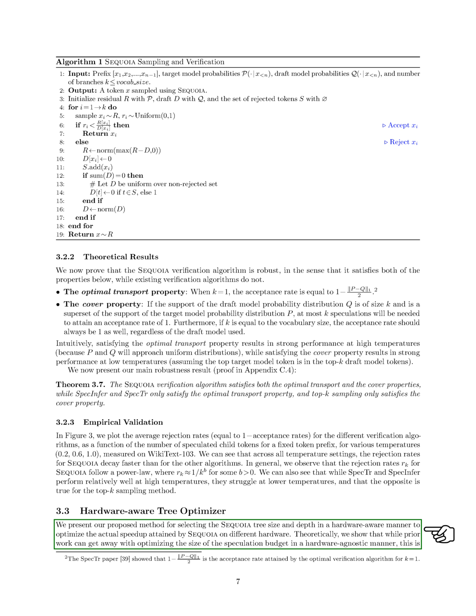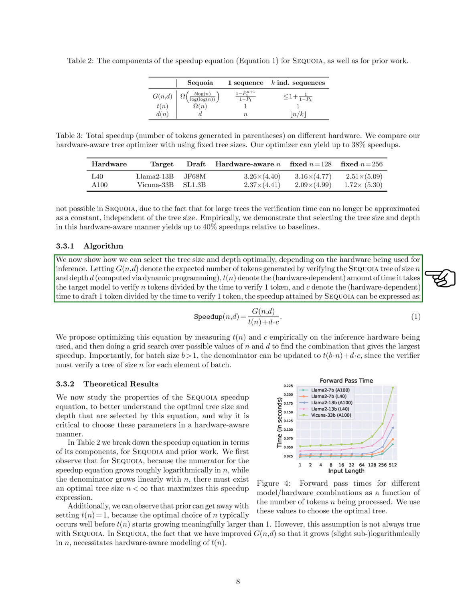In terms of the algorithm for selecting the optimal tree size and depth, we describe a process that involves calculating the expected number of tokens generated by verifying a SEQUOIA tree of a certain size and depth. This calculation is done using dynamic programming. We also consider the time it takes the target model to verify a certain number of tokens, which is hardware dependent, and compare it to the time taken to verify a single token. Additionally, we factor in the time to draft one token relative to the time to verify one token. Our goal is to optimize these parameters to achieve the greatest speedup with SEQUOIA.